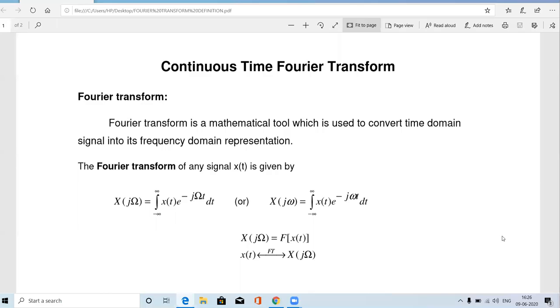Welcome to my channel. So in this video, we are going to see the topic Fourier transform. This Fourier transform plays a very important role in signals and system analysis.